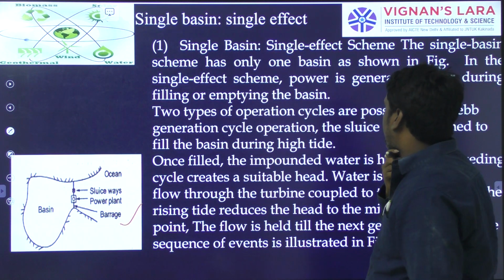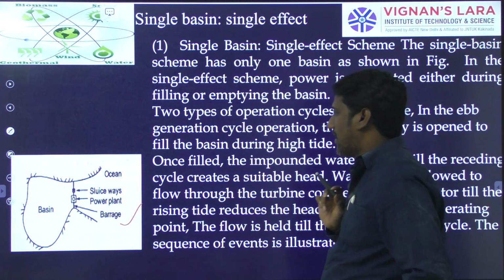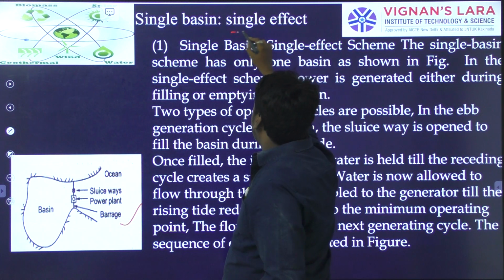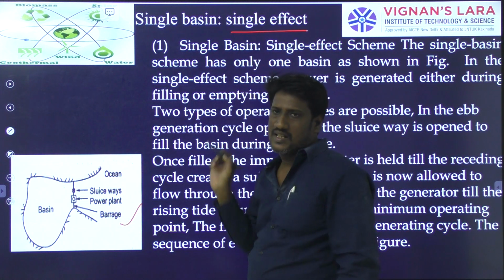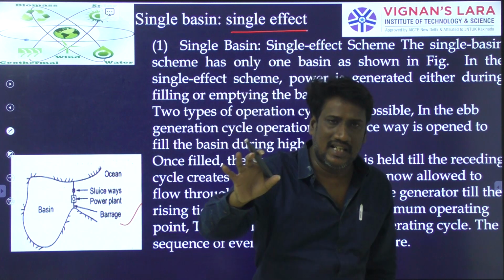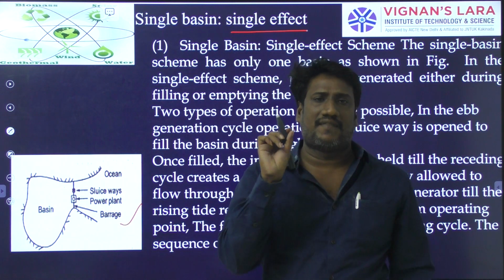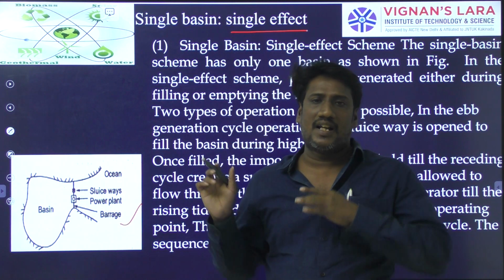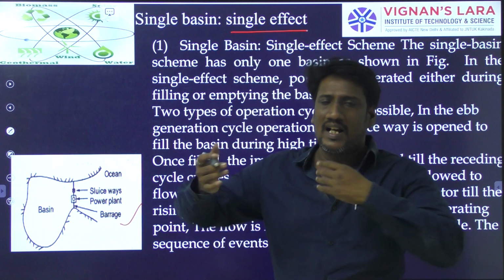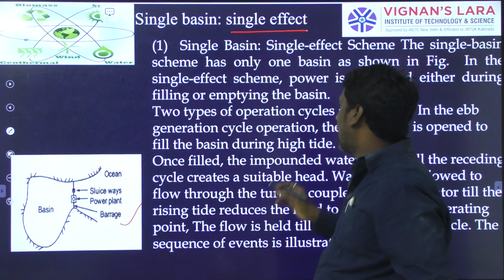In the single basin effect, power is generated either during filling or emptying. Power can be generated either while filling the basin or when water is coming out from the basin, which is called single effect. As it is a single effect, either water is flowing inside or water is flowing outside, and you will have the electrical power generation.